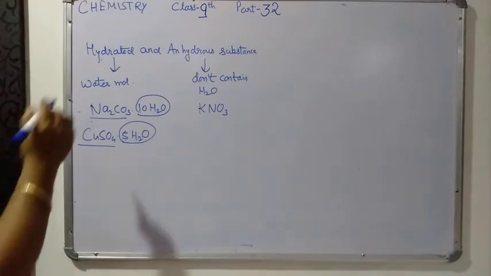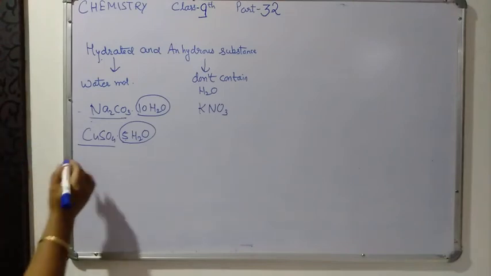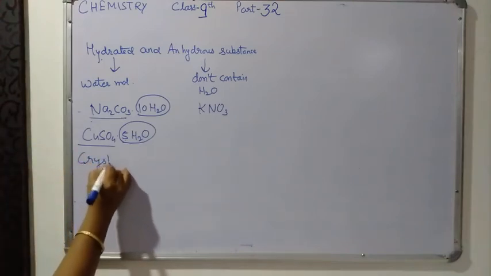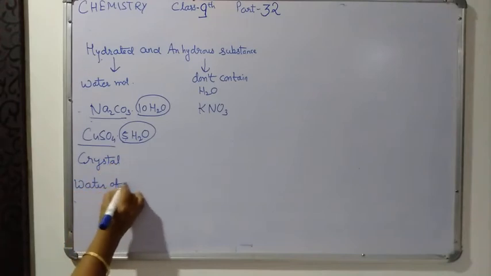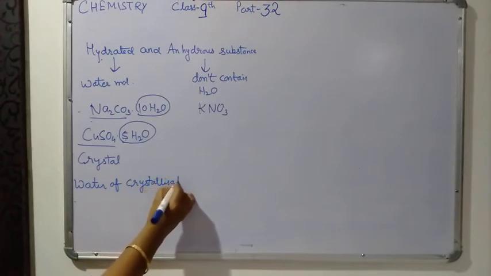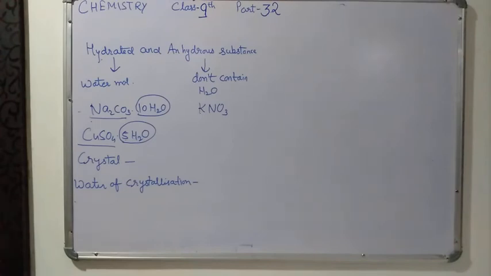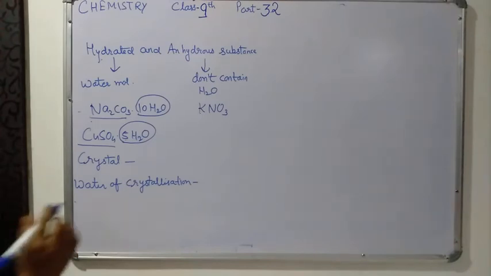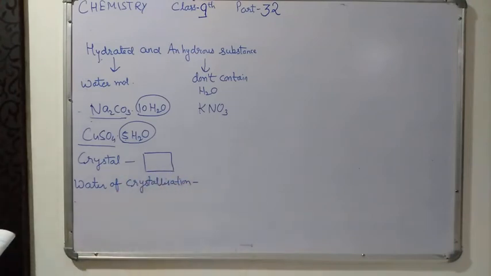Now, the crystal of some salt contain water of crystallization. These two terms are there: crystal and water of crystallization. So what do you mean by crystal? A crystal is a homogeneous solid of definite geometrical shape.